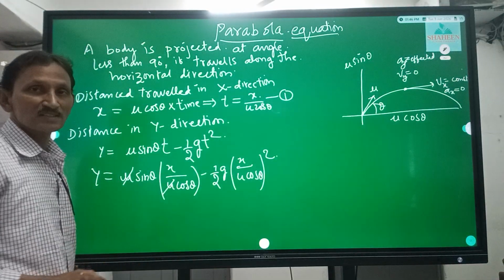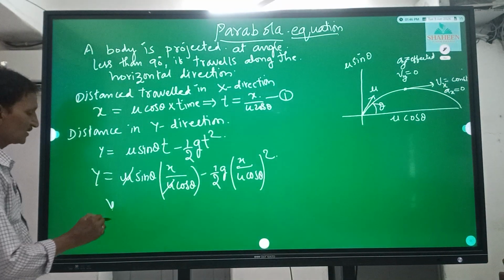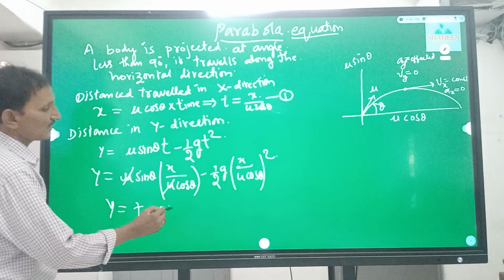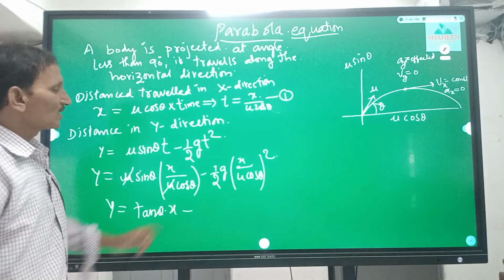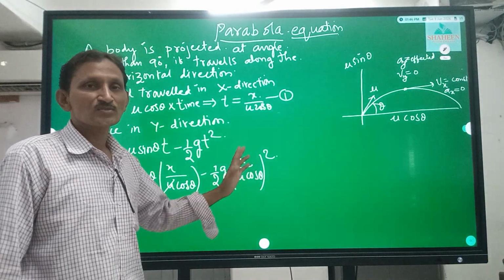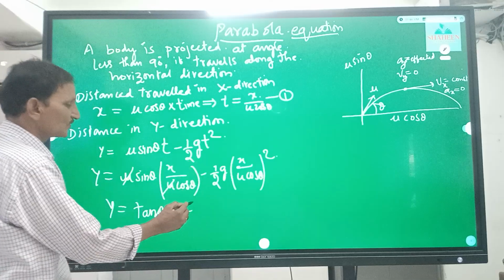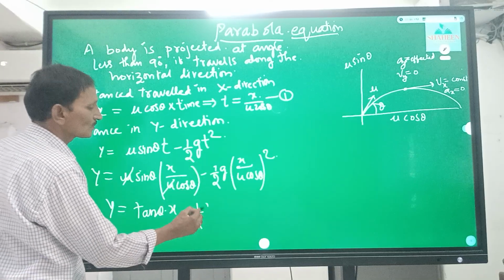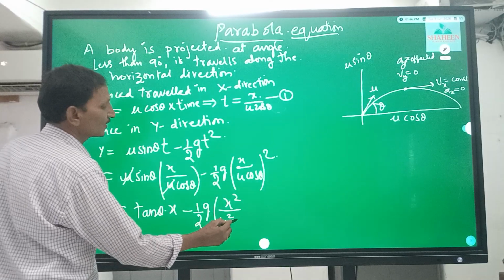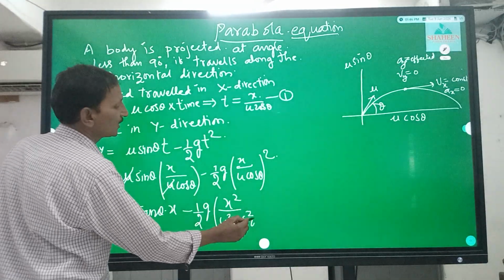Sin theta by cos theta is tan theta. So y is equal to tan theta into x minus half g x square by u square cos square theta.